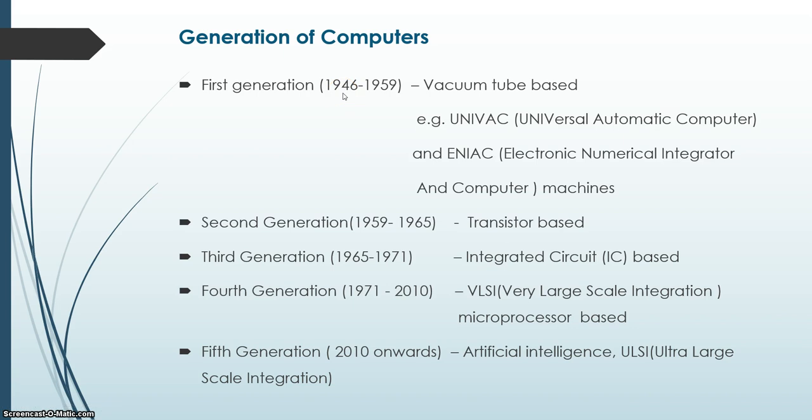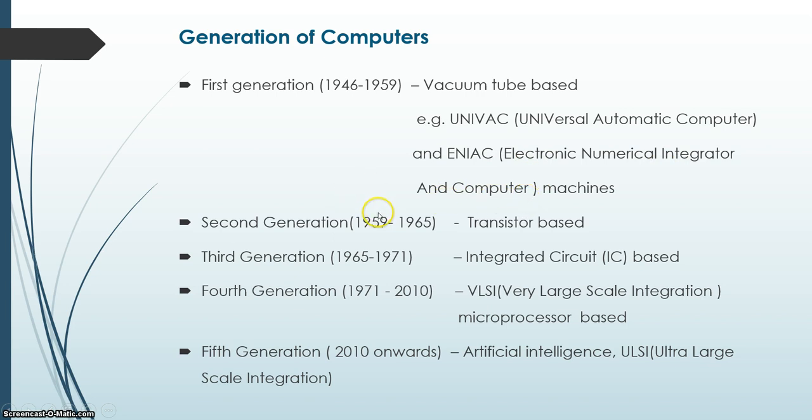The first generation computers were vacuum tube based. The size of the first generation computers occupied a large room. Example: UNIVAC, Universal Automatic Computer. Note the abbreviations and their full forms also. And ENIAC is another example of first generation computer, Electronic Numerical Integrator and Computer.